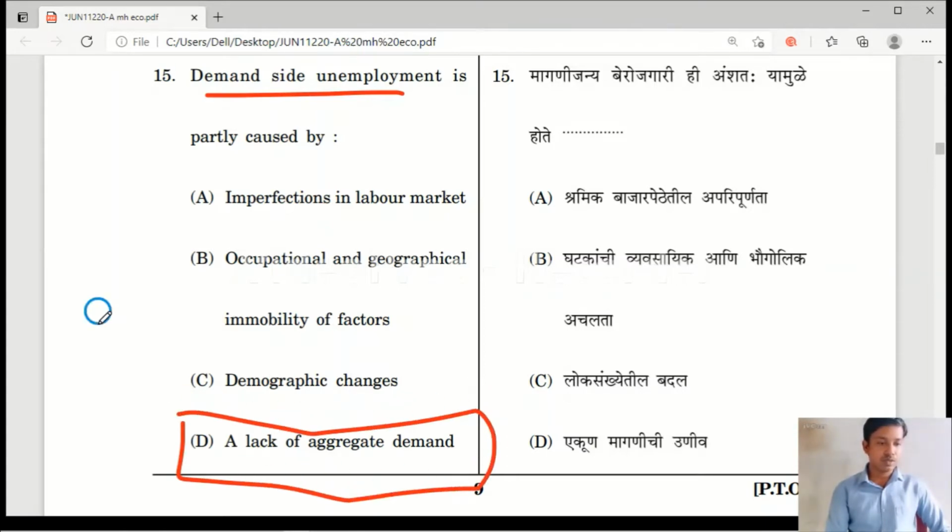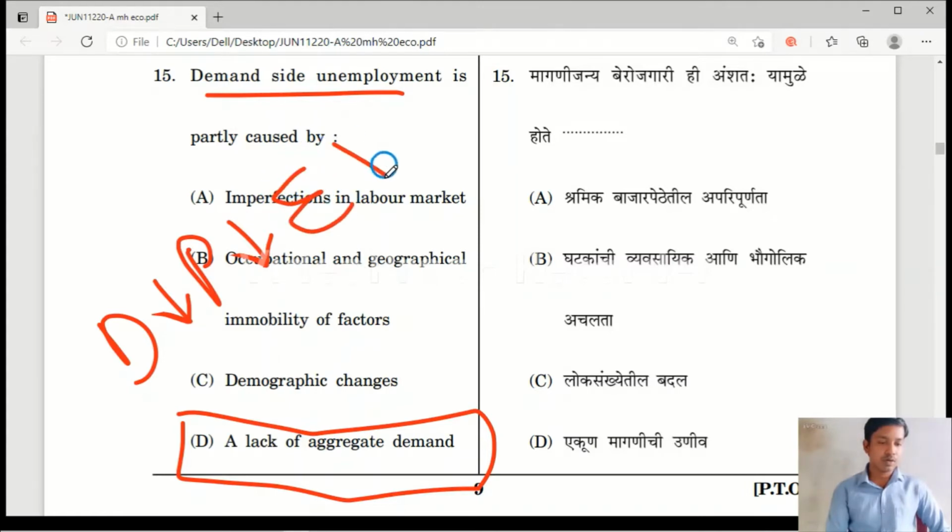When demand decreases, production will also decrease. When production decreases, producers will employ less labor. When they appoint very few laborers, unemployment will take place. That unemployment is known as demand side unemployment.